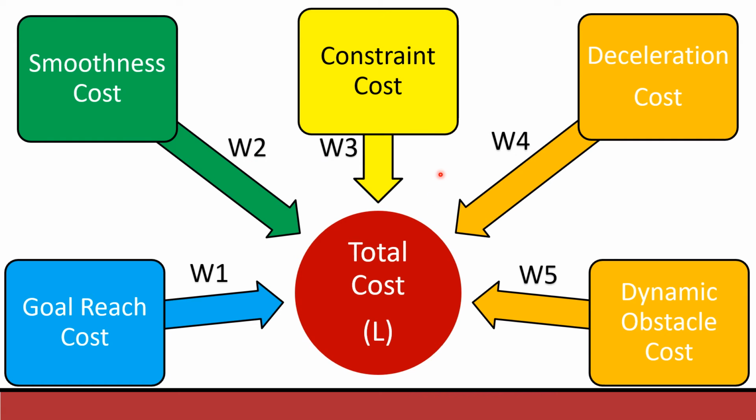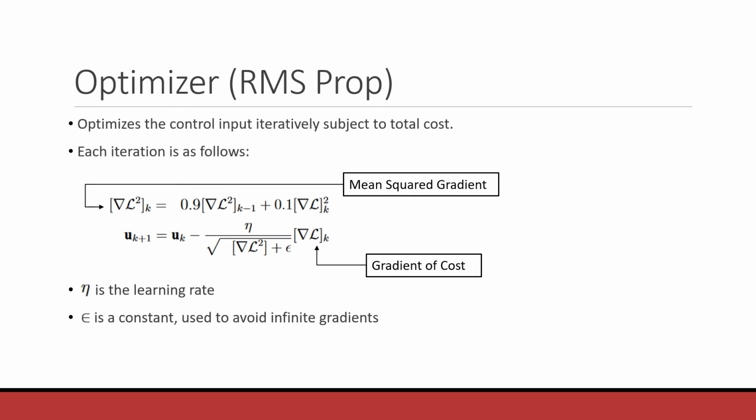The next step is to find the total cost by weighting the cost formulated earlier. The weights are the tuning parameters for the vehicle. This cost formulated is now optimized using an optimizer such as RMSprop or Adam. For the purpose of our project, we opted for the RMSprop optimizer. Here we calculate the gradient of the cost using the autograd function in Python. The learning rate is a tunable parameter. Here the constant is added to the denominator to avoid infinite gradients.